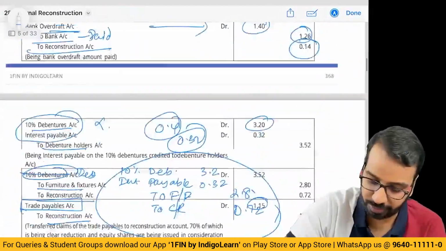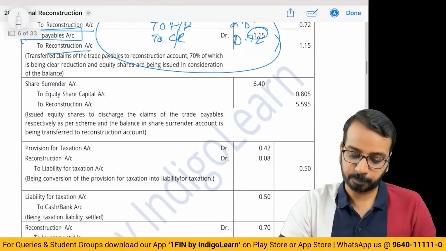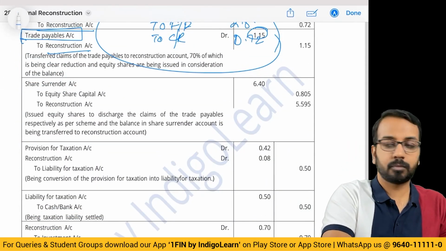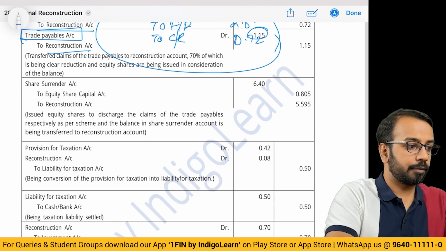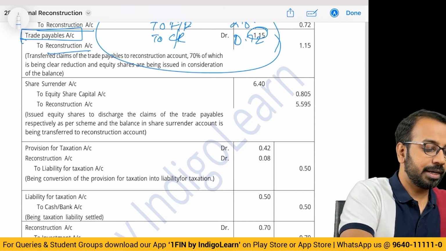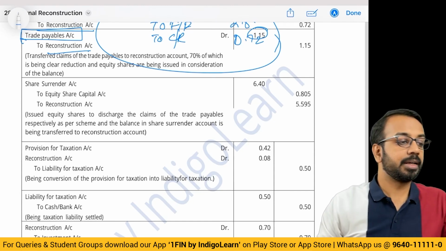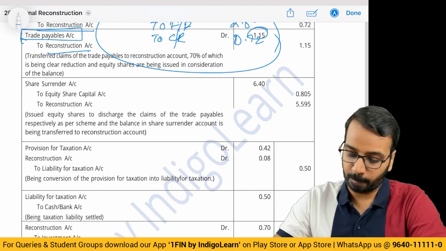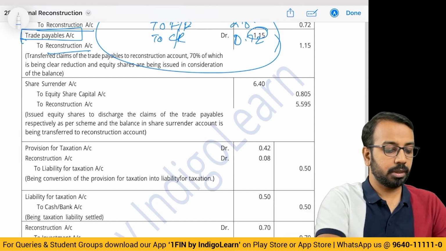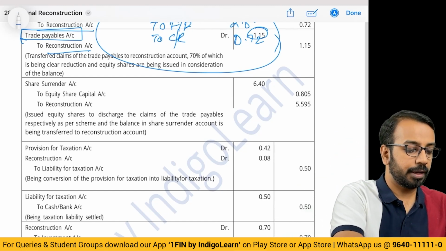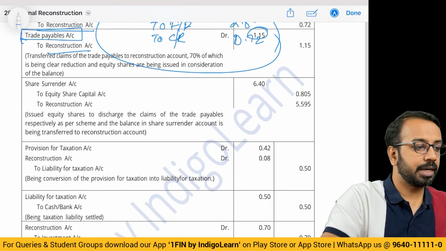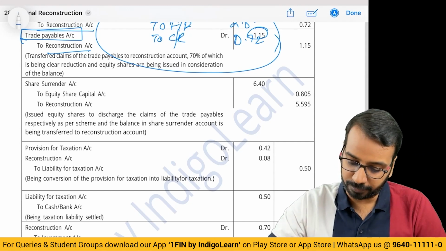So 70% of that is 1.15 into 70%, 0.805. I'll do it again. 1.15 into 70%, 0.805.